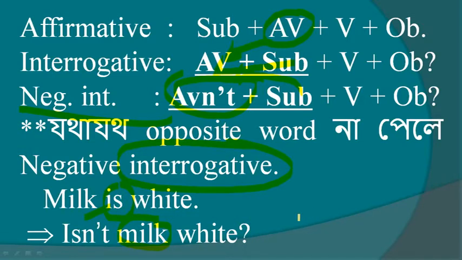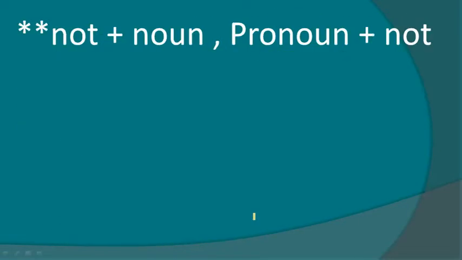Why do we do negative interrogative here? Because in the sentence there is no proper opposite word which can maintain the meaning perfectly. Okay, next,